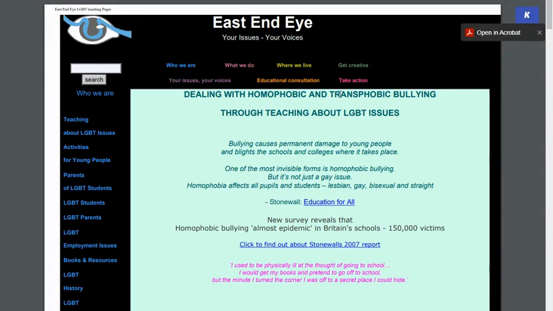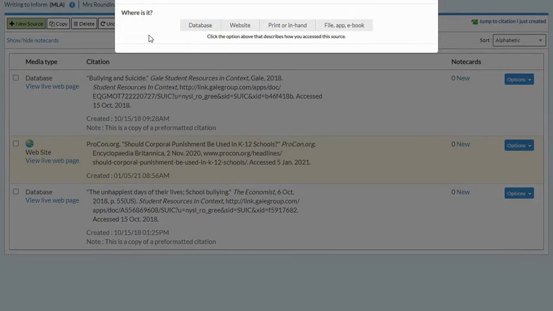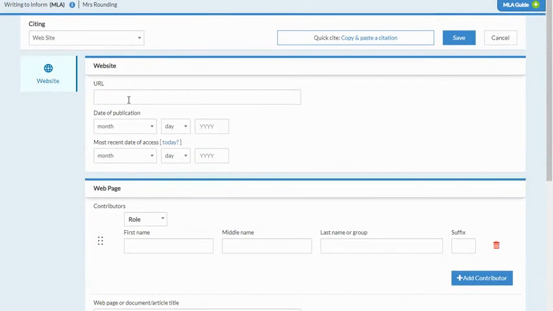So here's an article about transphobic bullying and teaching. And so I may decide that I definitely want to use this particular article. I would go through the same exact method that I did for my NoodleTools. I would click on new source. I would click on website. I would click on web page, and I would continue on again with my URL.